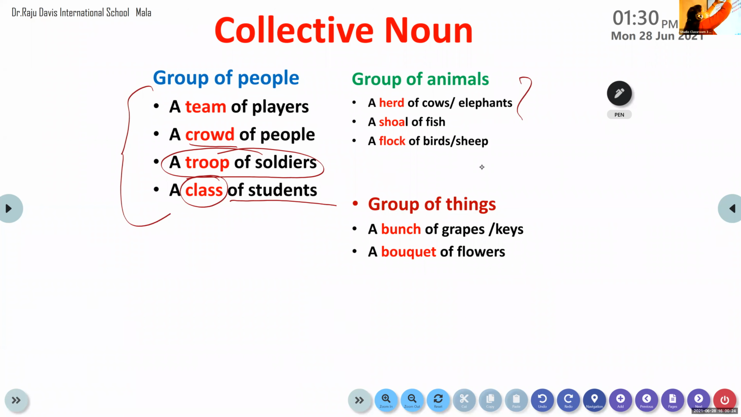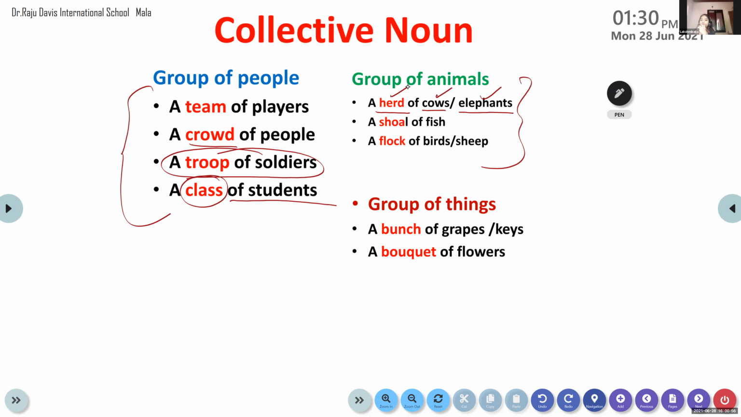We are already familiar with herd, flock, and shoal. Herd can be used for both cows and elephants. Have you understood? For a group of elephants as well as for a group of cows, the collective noun is the same. Herd. Herd of cows or herd of elephants is the same for both of them.